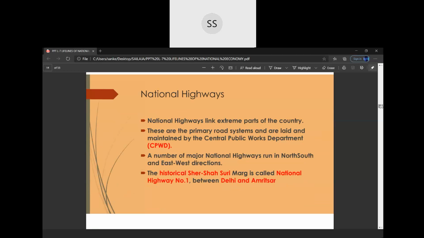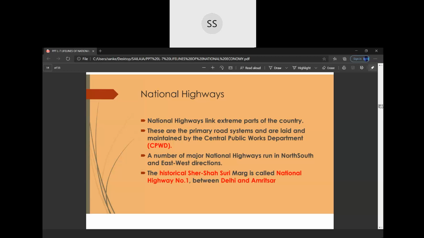Children, I think it is very clear. Then we have National Highway number 7. In the old books you will find it, but I think in the new books you won't. National Highway number 7 is the longest national highway, which connects Varanasi, which is in UP, to Kanyakumari, which is the southern tip. So this is the longest national highway.